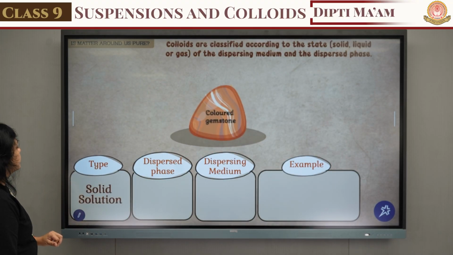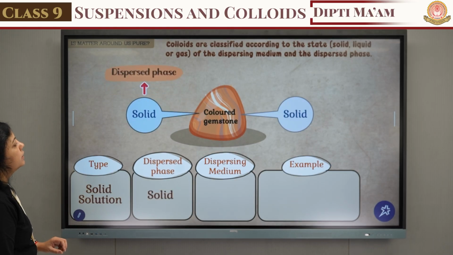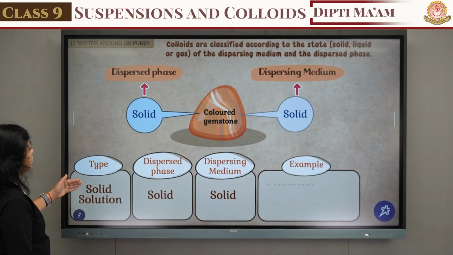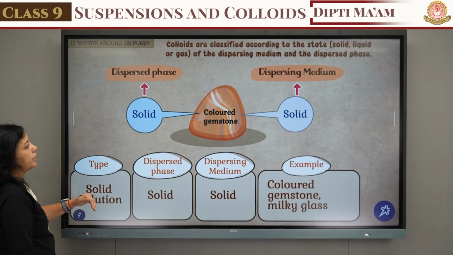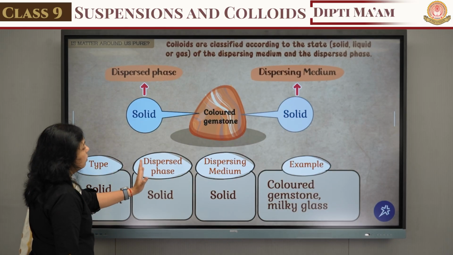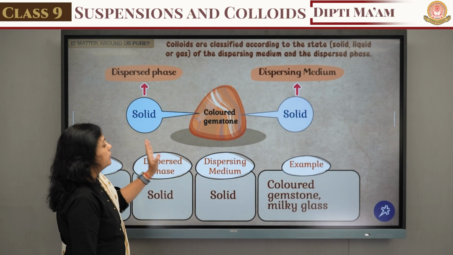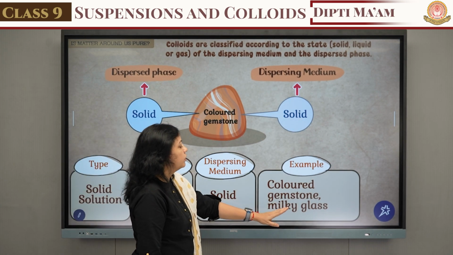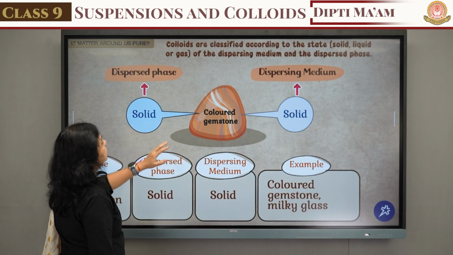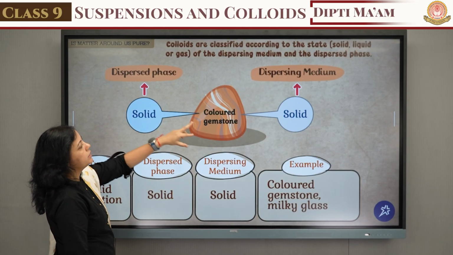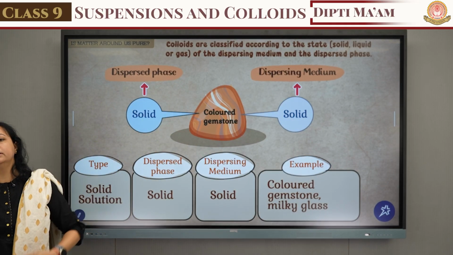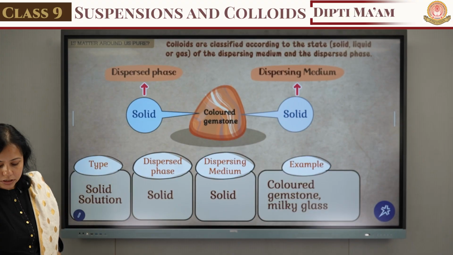And the last example is the colored gemstone. That is part of the solid solution, in which both the dispersed phase and dispersing medium are solid, and the examples are colored gemstone and milky glass. So in this gemstone, the dispersed phase and dispersing medium are both solid.